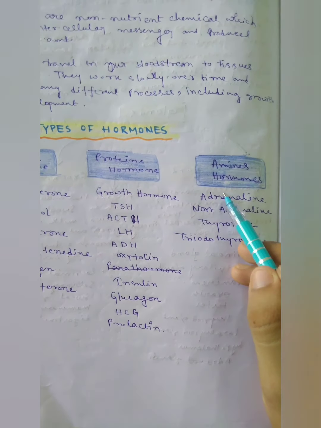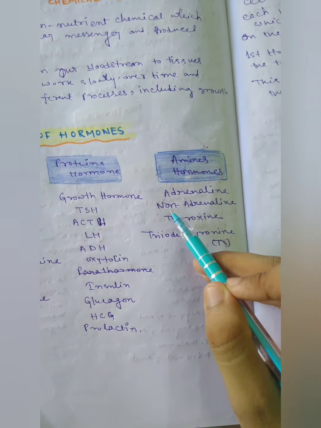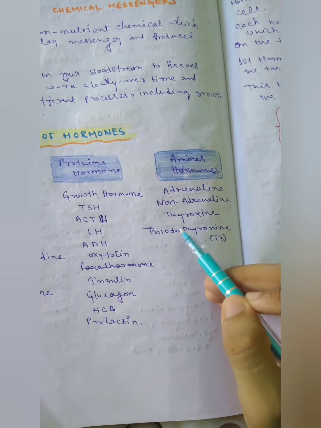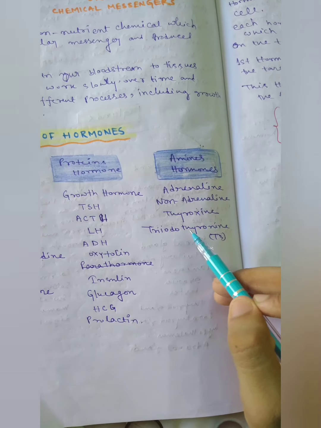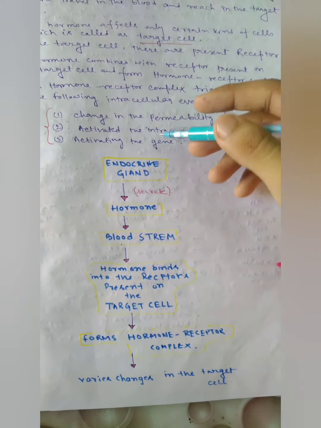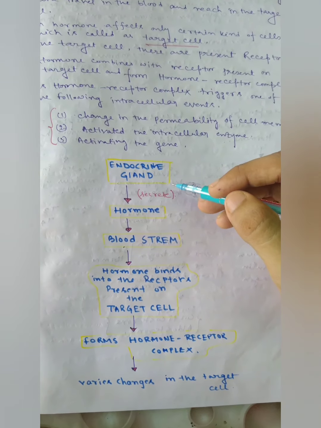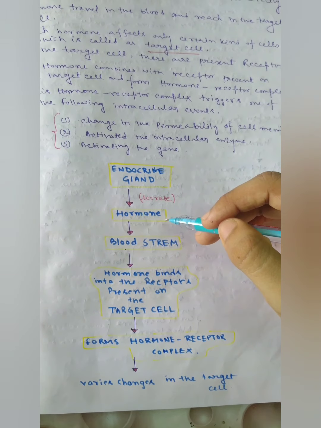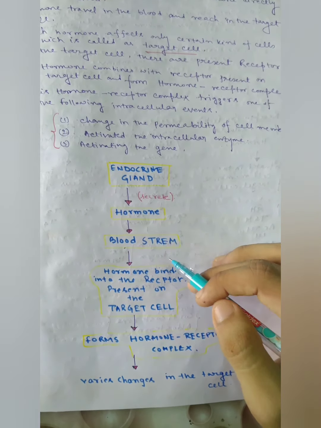And in the amine hormones, adrenaline, noradrenaline, thyroxine, and triiodothyronine.